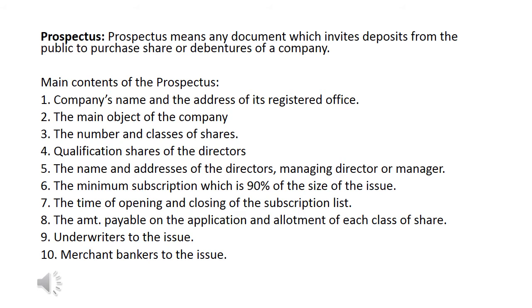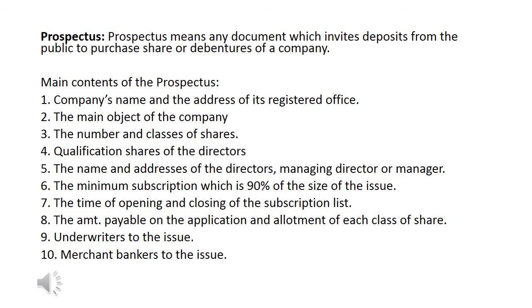Prospectus means any document which invites deposits from the public to purchase shares or debentures of a company. For example, you want to take admission in a school, you buy the prospectus of the school. What is written in the prospectus? In the prospectus, the school's details are written: who is the principal, who is the chairman, what activities are going on in the school, and also what is the fee structure, what classes, what curriculum we are offering. So these things are written in the prospectus. For example, you want to buy shares in a company, then you should know the company's details. So then you buy the prospectus of the company to buy the shares of the company.